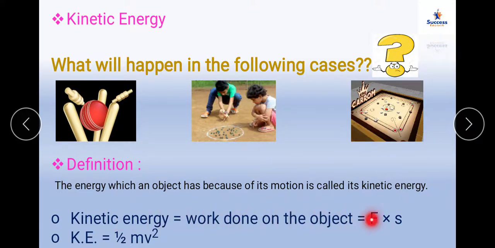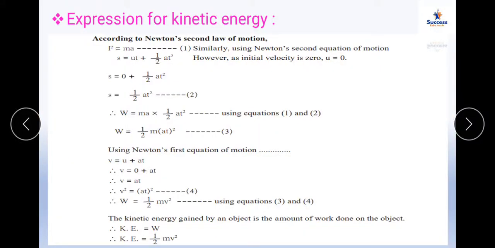Kinetic energy is equal to the work done on the object, which is force into displacement, and the formula for kinetic energy is half mv square. You should remember, m stands for mass, v stands for velocity. The expression for kinetic energy is very simple. You can see it is a long derivation, but it is very simple. I will show you. You know force, what it is? Force is equal to mass into acceleration. We have to derive this: kinetic energy is equal to half mv square.